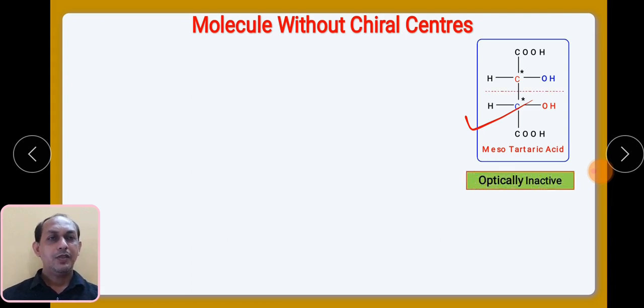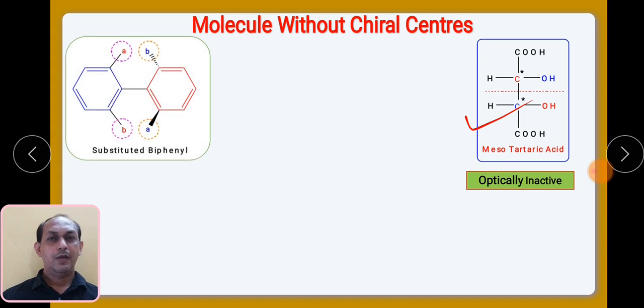But now we are going to see some molecules that do not contain any chiral center, but still show optical activity. I am repeating, from here onwards we are going to see such molecules, even though they do not contain any chiral center, any asymmetric carbon, but still they show optical activity. The first example is substituted biphenyls.